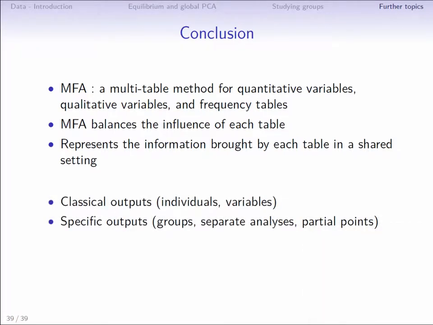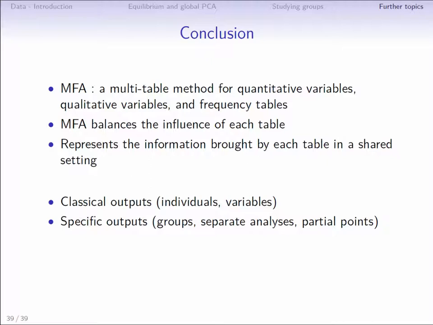An MFA provides two main plots, an individuals plot and a variables plot, which are classical outputs in principal component methods. These plots are analyzed the same way as in PCA and MCA, but MFA also provides its own specific outputs, which contribute to its importance and relevance.